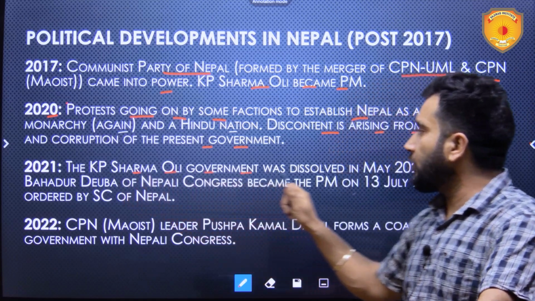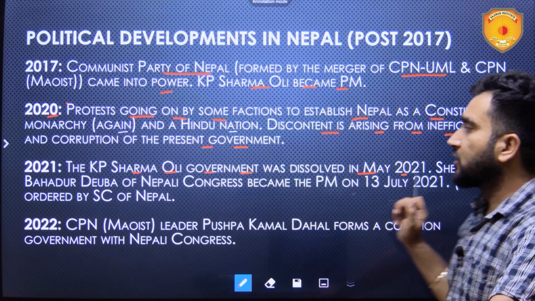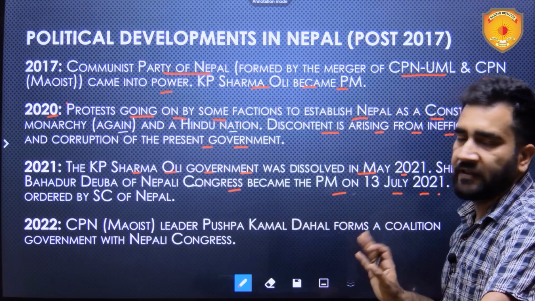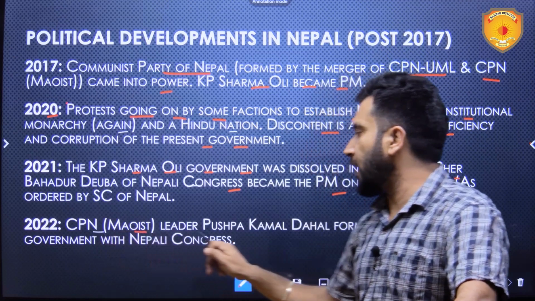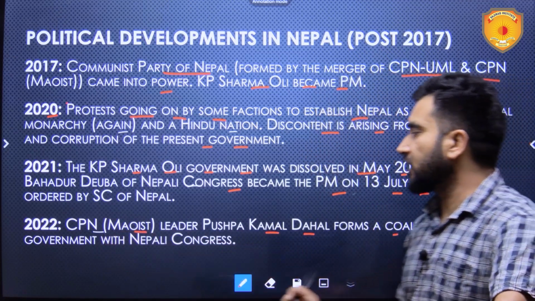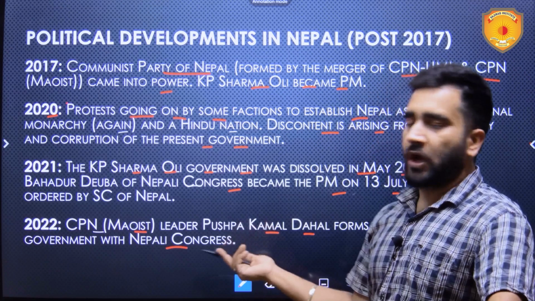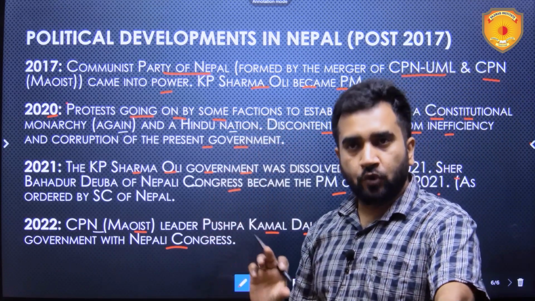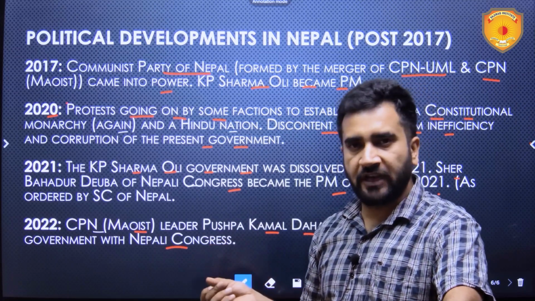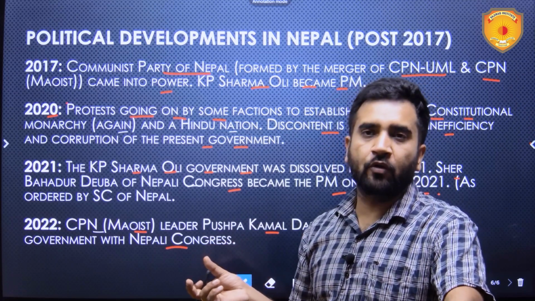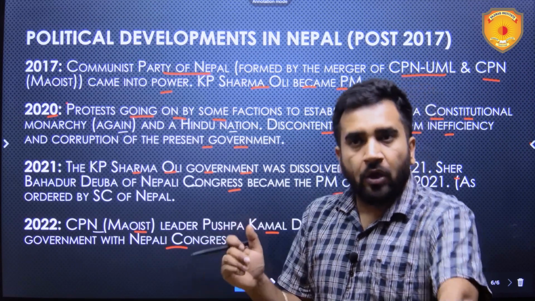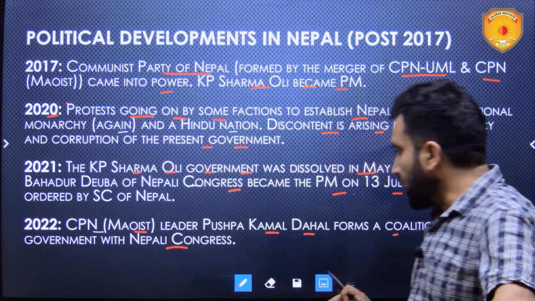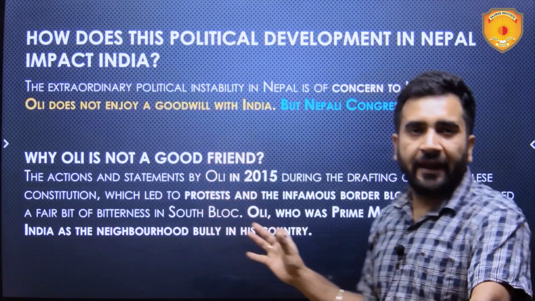In 2021, the KP Sharma Oli government was dissolved in May. Sher Bahadur Deuba of the Nepali Congress became the PM on 13 July 2021, as ordered by the Supreme Court of Nepal. In 2022, CPN Maoist leader Pushpa Kamal Dahal formed a coalition government with the Nepali Congress. In 2024, as we discussed, the Maoist Center and the Nepali Congress had formed the ruling coalition. Now, the Nepali Congress and CPN UML are going to form the ruling coalition. This is what the political turmoil has been in Nepal so far.